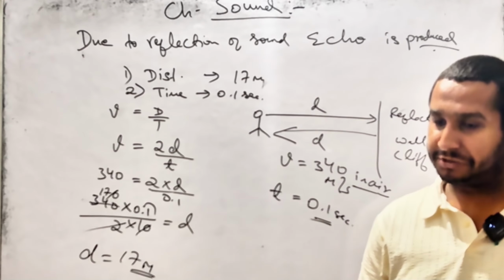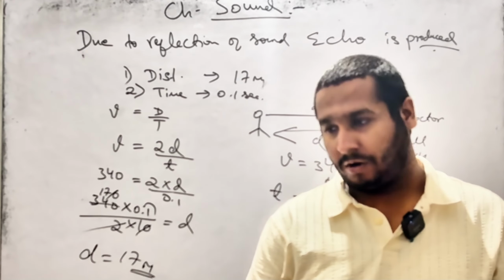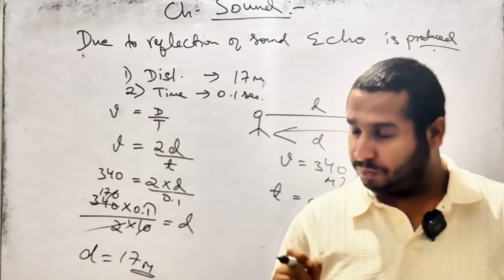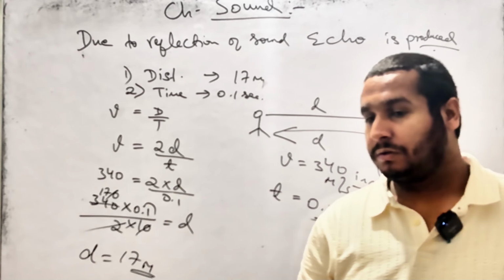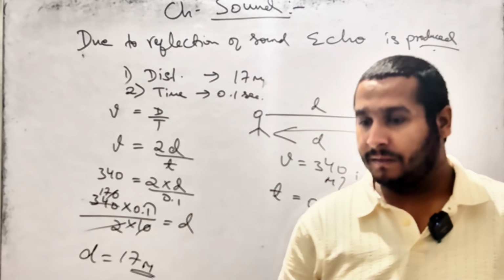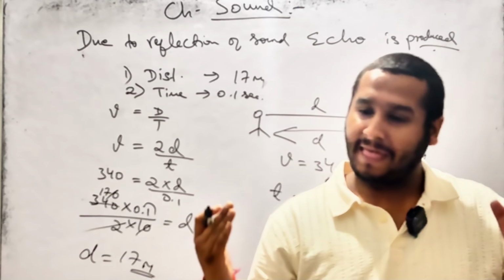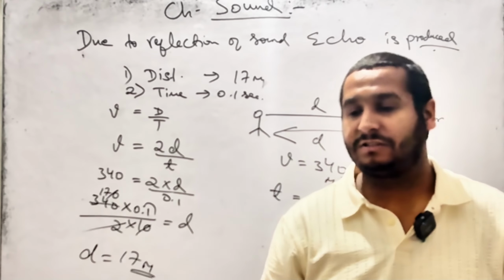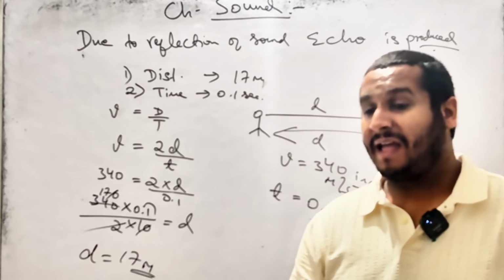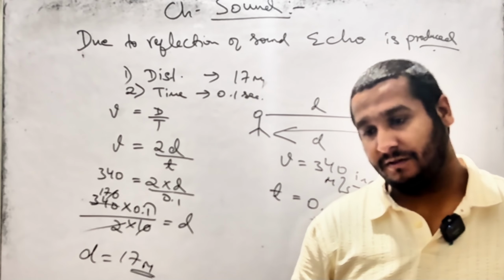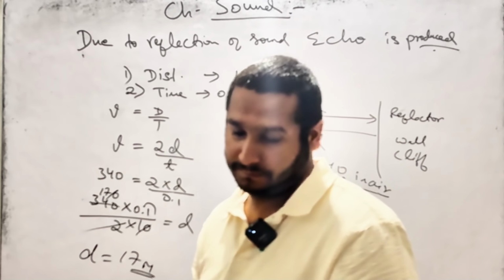So the two conditions to hear an echo are, number one, the minimum distance to hear an echo. Distance of what? Distance between the source of the sound and the reflector. The minimum distance should be 17 meters and the minimum time should be 0.1 second. These are the basic conditions to hear an echo.